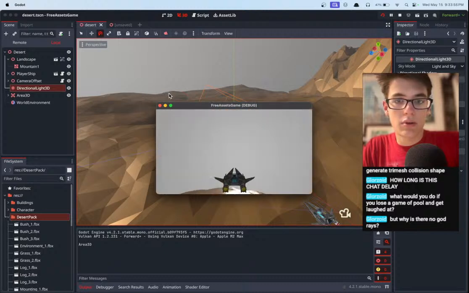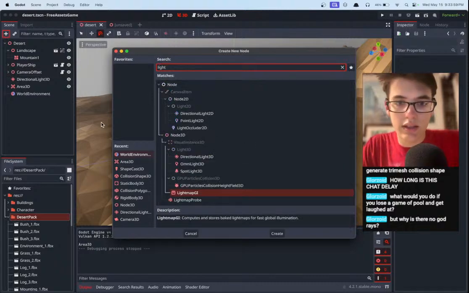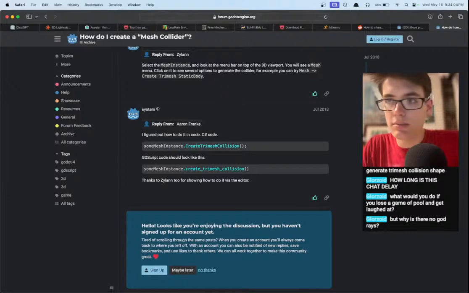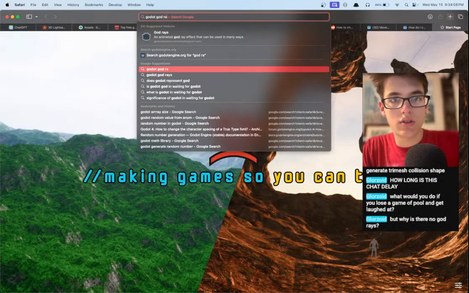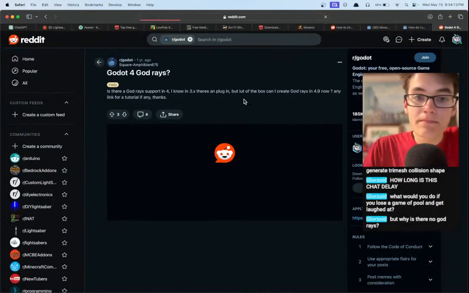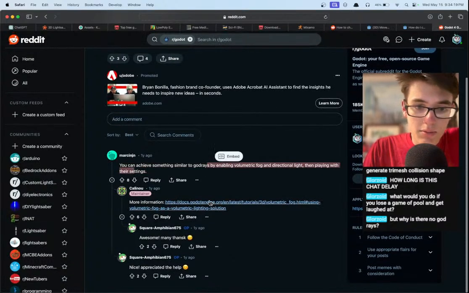I think we would probably need another light. Let's see, light. Maybe not. Let me just search it up. Godot god rays. Volumetric fog and a directional light, then playing with their settings. Yeah, but what kind of settings do we want?